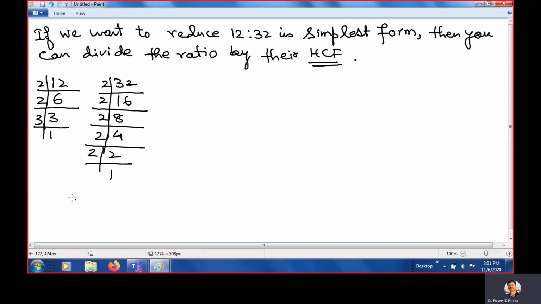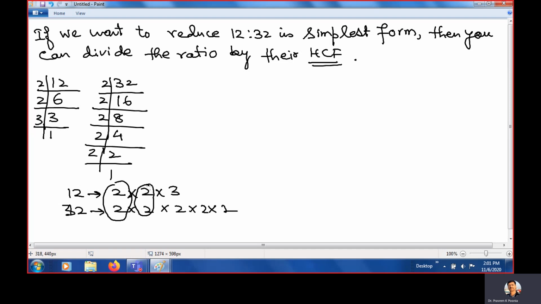So what are the prime factors of 12? It is 2 times 2 times 3. And what are the prime factors of 32? It is 2 times 2 times 2 times 2 times 2. Clear? You will see this is the common part. That's all. So what is the HCF?